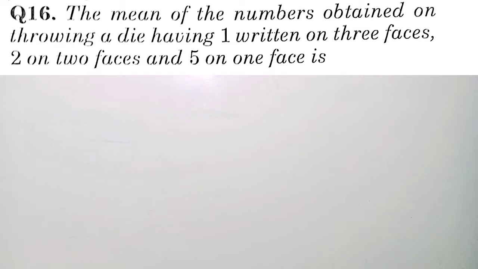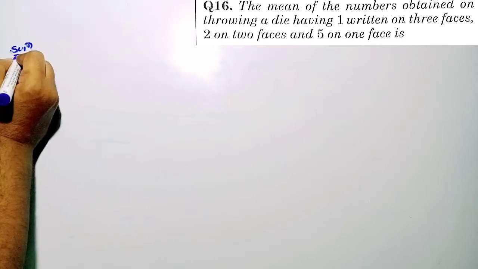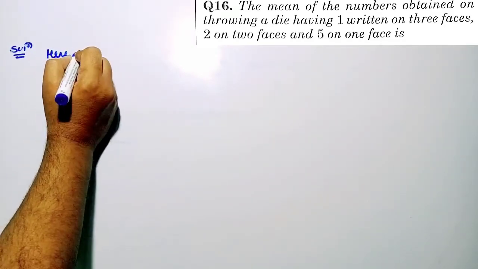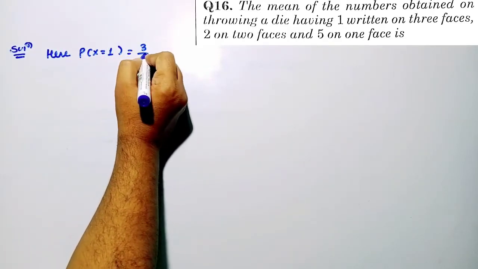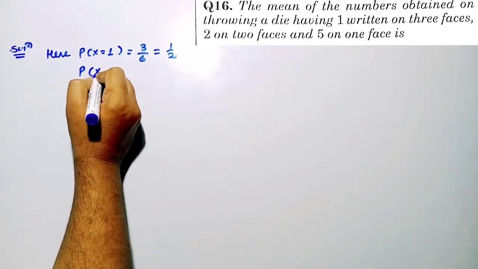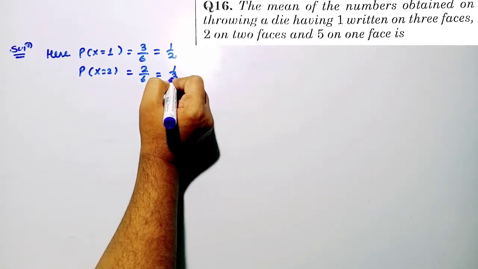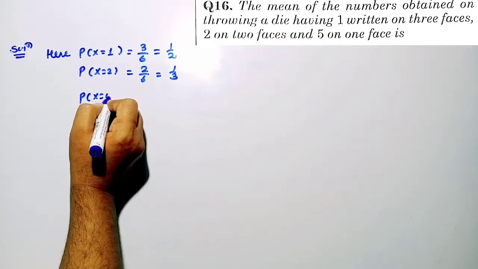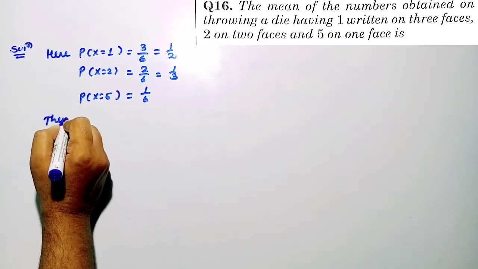So what will be the mean of this data? What we want to find out? Mean. The mean of the numbers obtained on throwing a die, right? So let us see the solution. So here it is given that p of x for 1 is 3 by 6, because a die has 6 faces, so we are getting 1 by 2. For x is equal to 2, so 2 by 6, so we are getting 1 by 3. For x is equal to 5, this is 1 by 6.